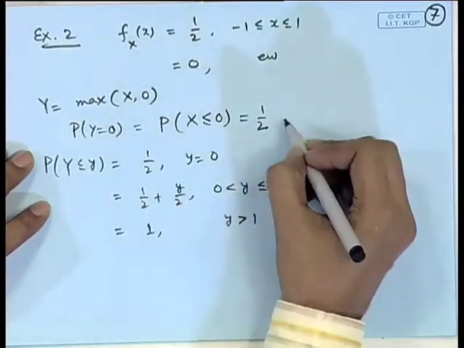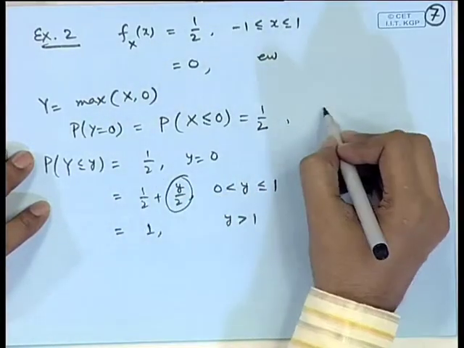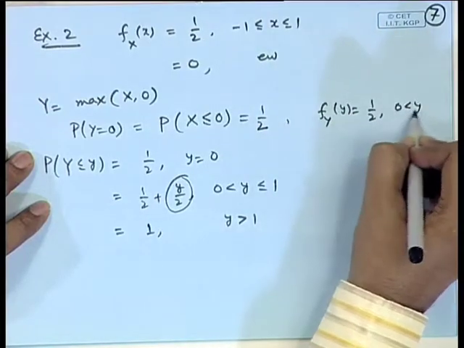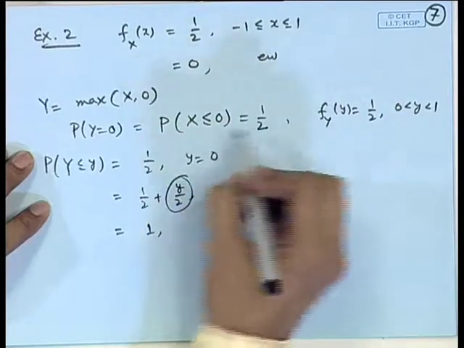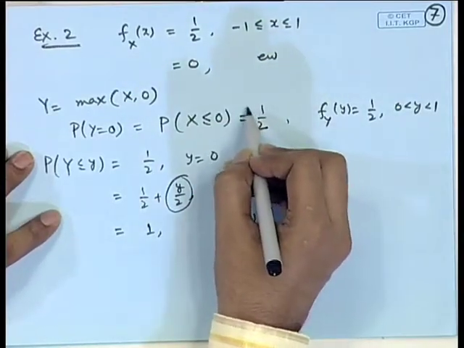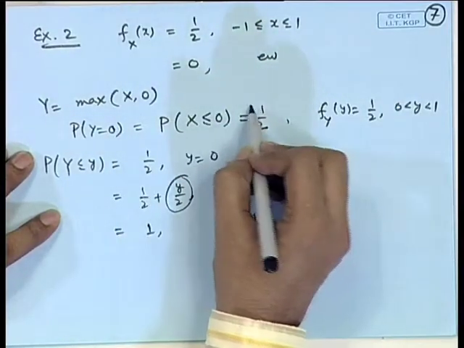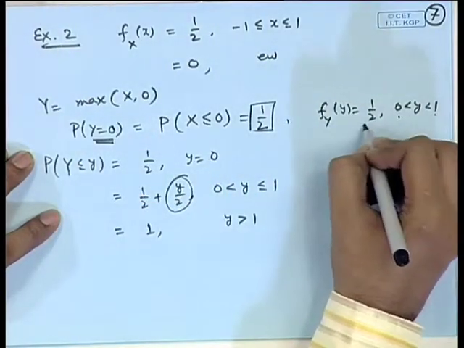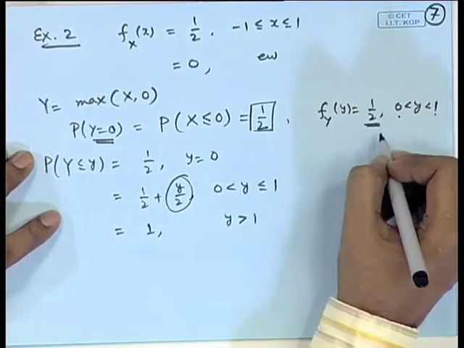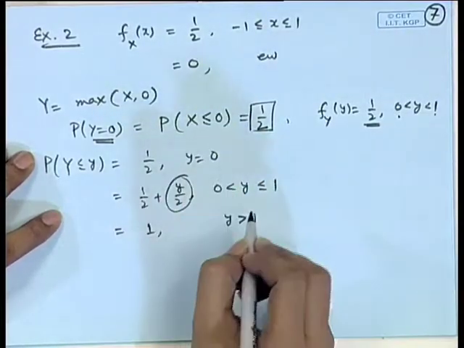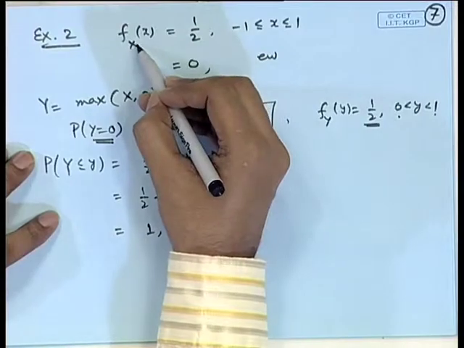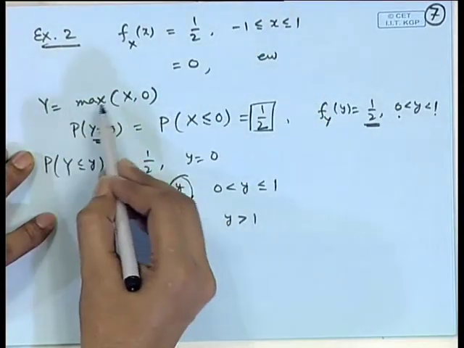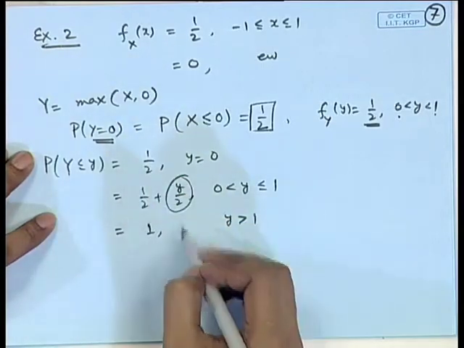So, we have the density function f_Y equal to half for 0 less than y less than 1. We have the weight half attached to probability Y = 0, and in the interval 0 to 1 we have a density function. So, it is an example of a mixed random variable: although X is a continuous random variable, the function of it is a mixture random variable.